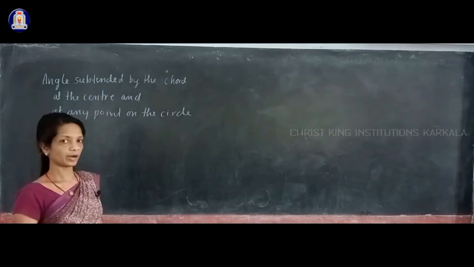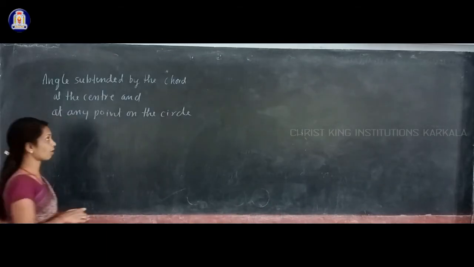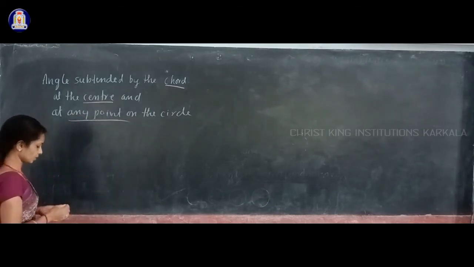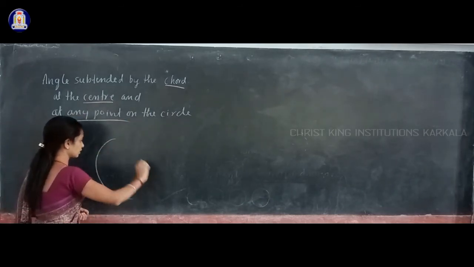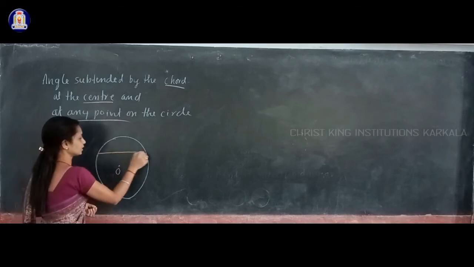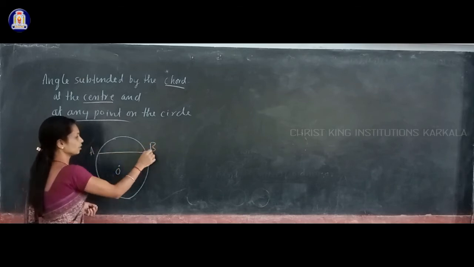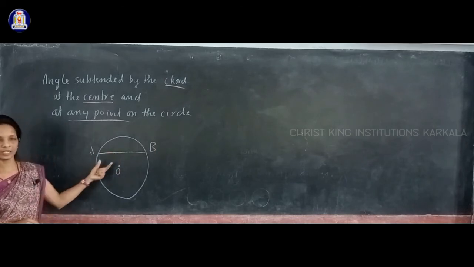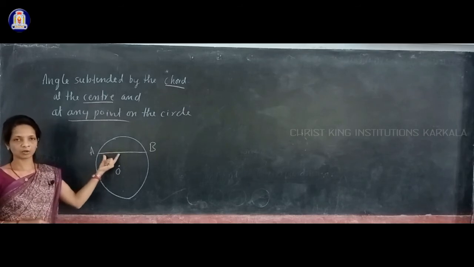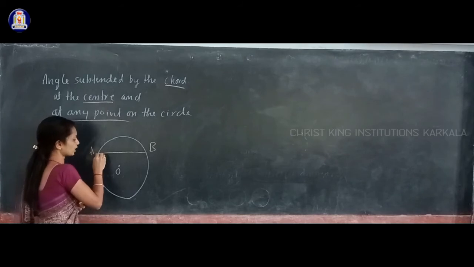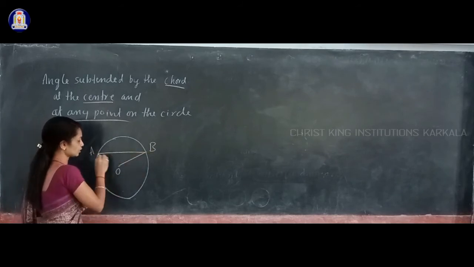Okay, thank you. How to know the angle subtended by the chord at the center and at any point on the circle. Suppose you have a circle like this, and if O is the center of the circle, and you take a chord AB like this, then what is the angle subtended by the chord at the center of the circle? To get it, you have to join the end points of that chord with the center of the circle.